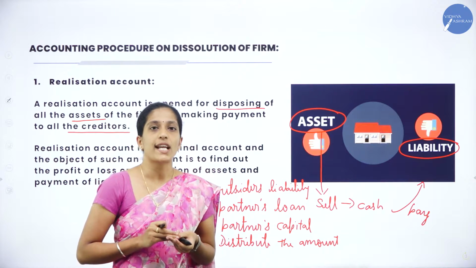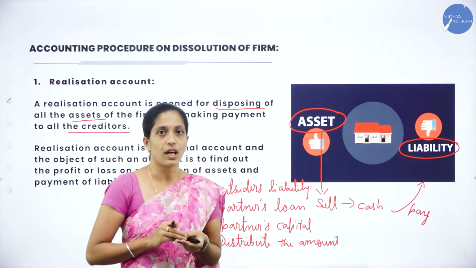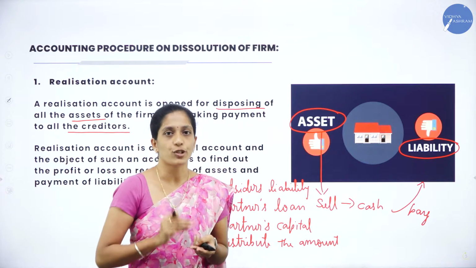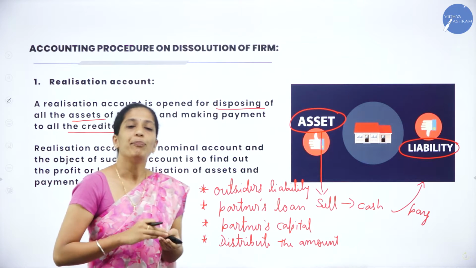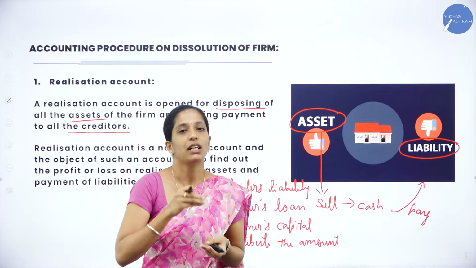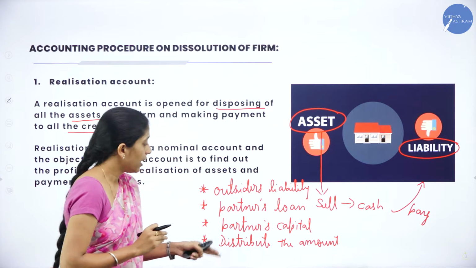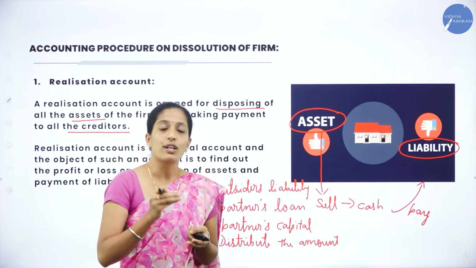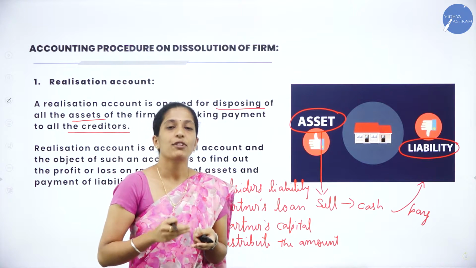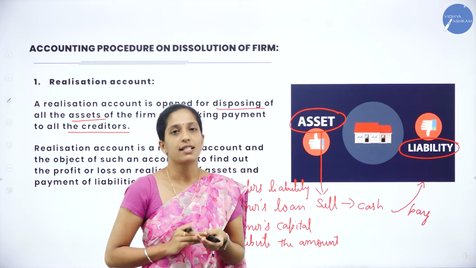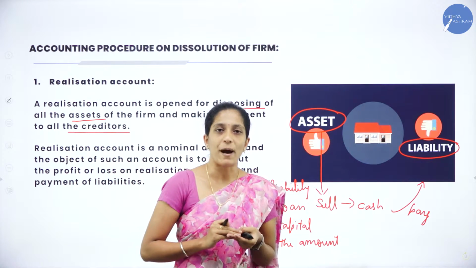After paying outsiders' liability, if any amount is left, then if any partner has given loan to the partnership firm, that has to be settled. After settling partners' loan, next we have to pay partners' capital. Each and every partner will contribute capital into the partnership firm, right? So we will return that capital. After that, if any excess amount is left, it will be distributed among the partners in their profit sharing ratio. So this is a clear picture about dissolution of a partnership firm.